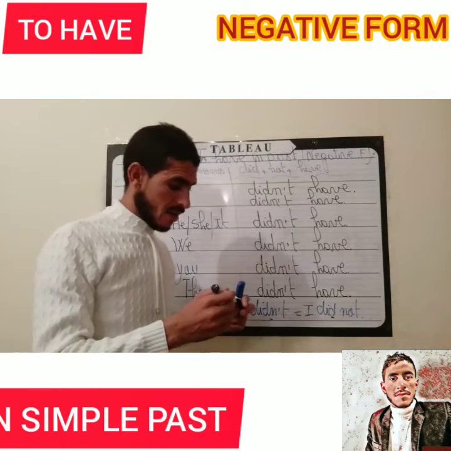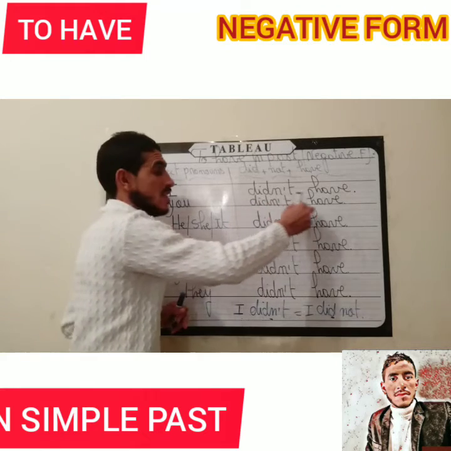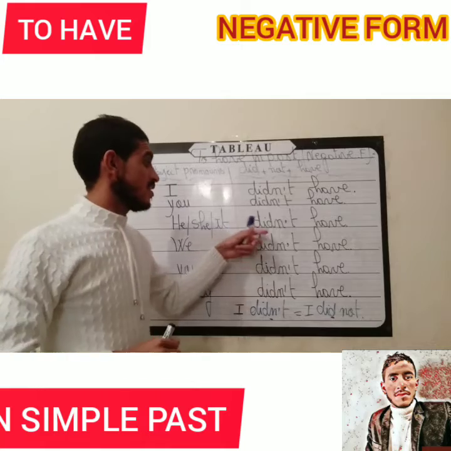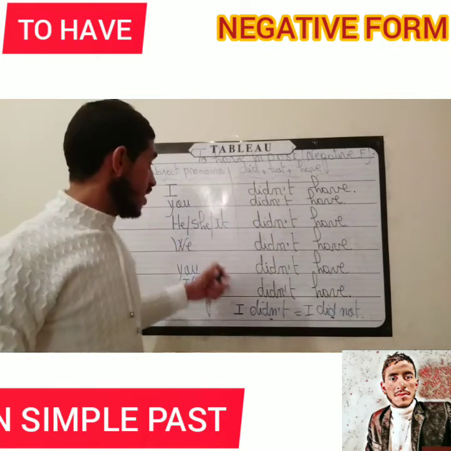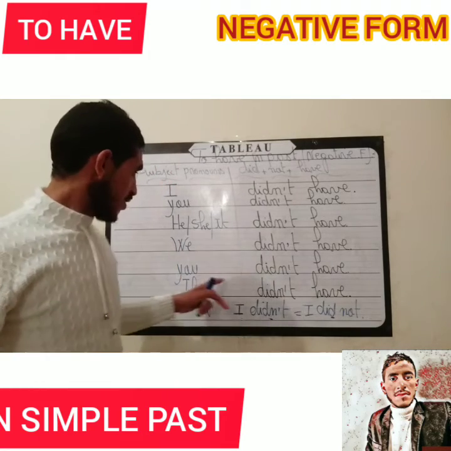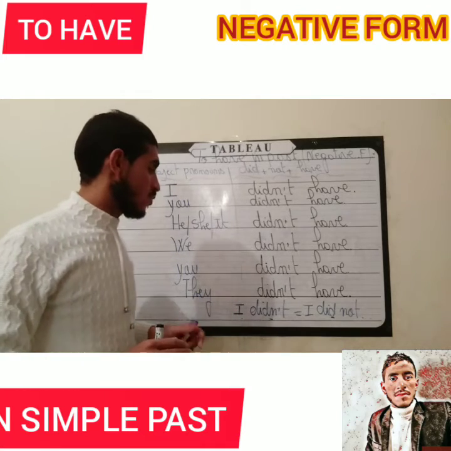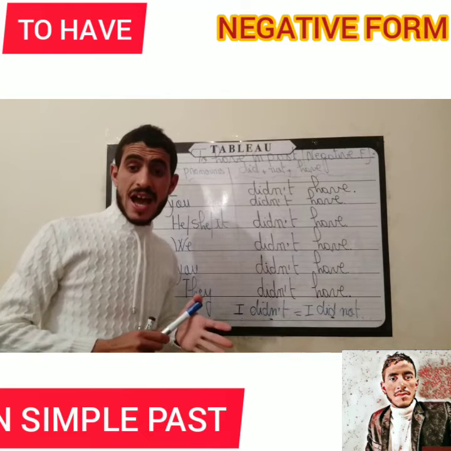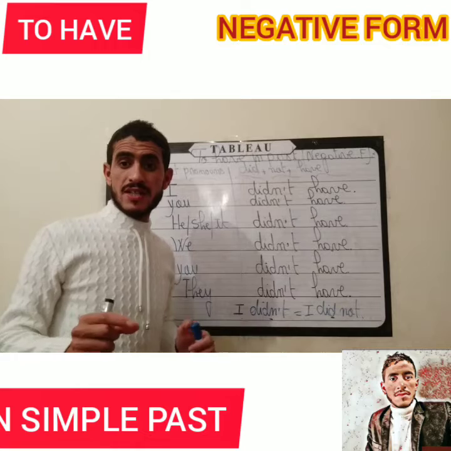Is it clear? So, you didn't or you did not have. He, she, it didn't have or did not have. We didn't have or did not have. You didn't have or did not have. And the last one, they didn't have or they did not have. Is it clear? So, just concentrate, be careful.